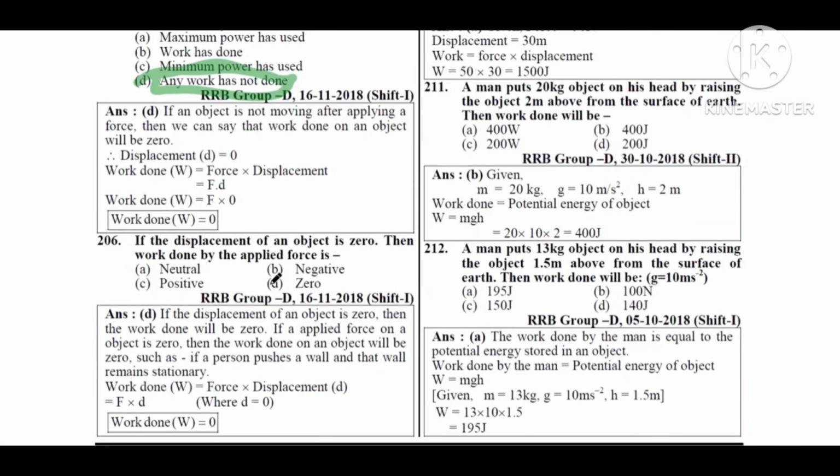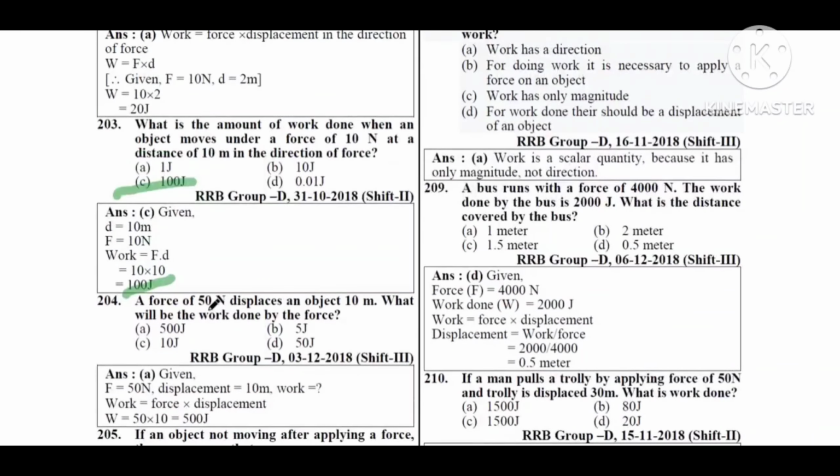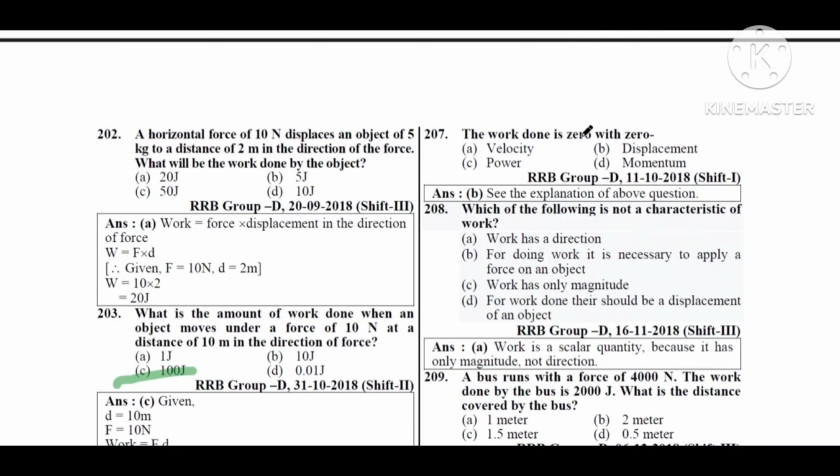Next question. If the displacement of an object is zero, then the work done by the applied force is also zero. Next, the work done is zero with zero displacement.